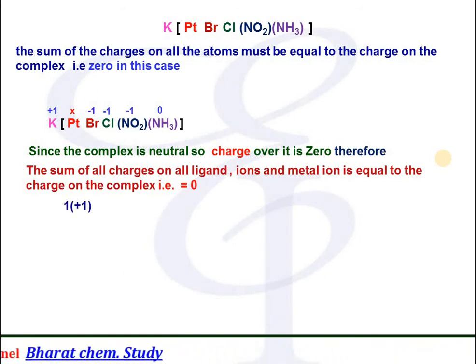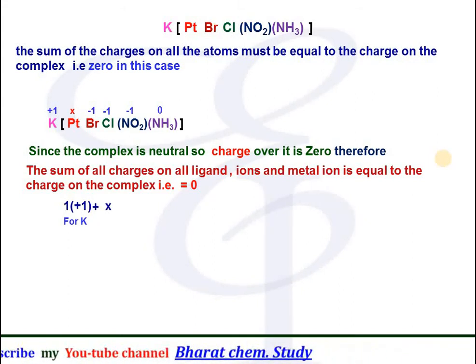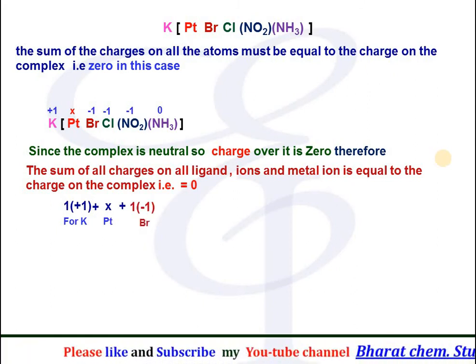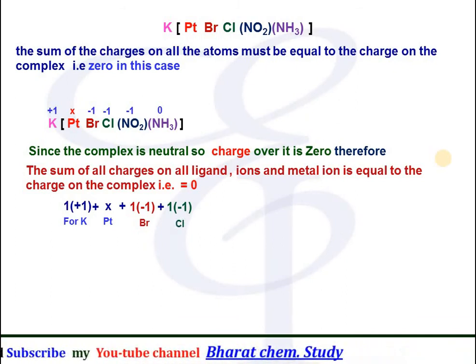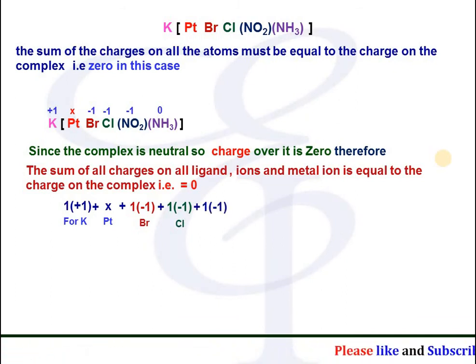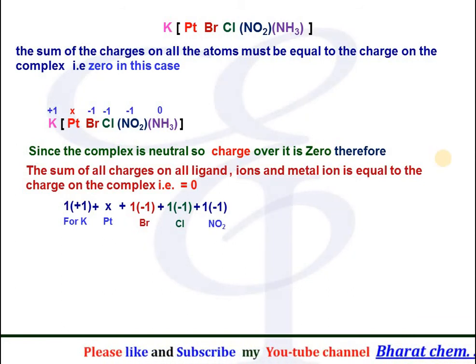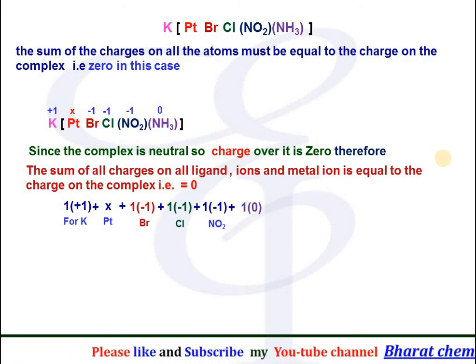Therefore, 1 for potassium, we multiply the number of potassium by the charge over potassium, plus X for platinum, plus 1 into -1 for bromine, plus 1 into -1 for chlorine, plus for NO2 negative ion, 1 into -1, plus ammonia has no charge, so we multiply the number of ammonia, that is 1, by 0.